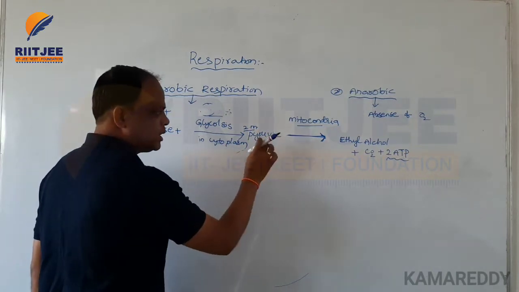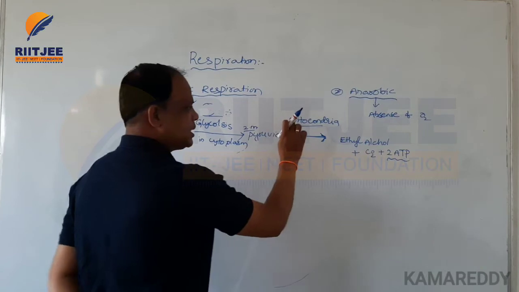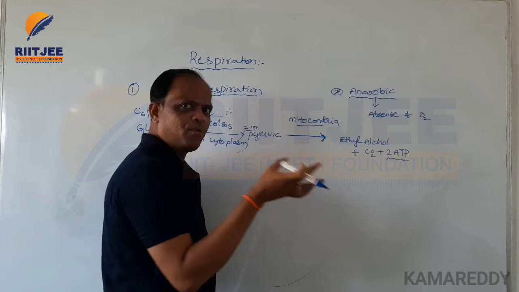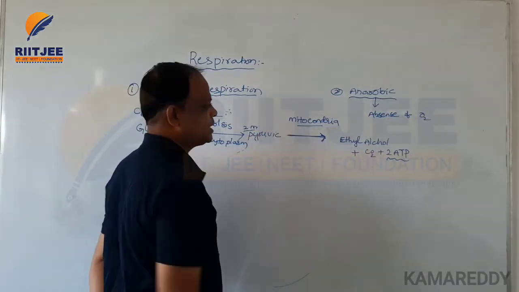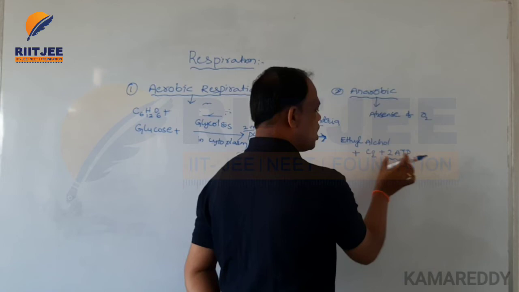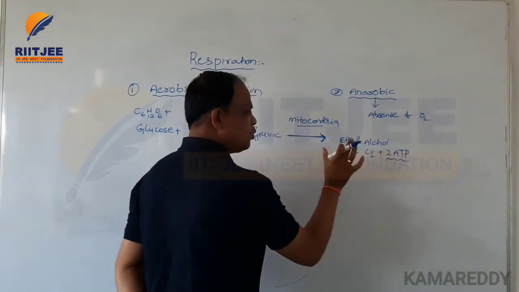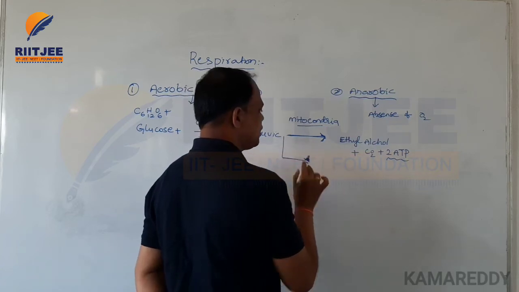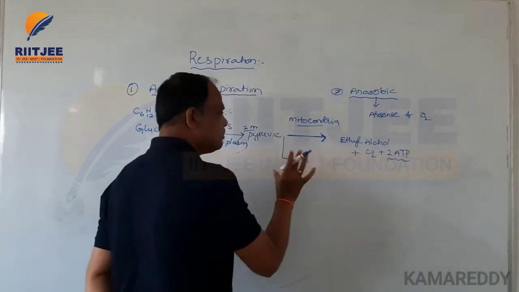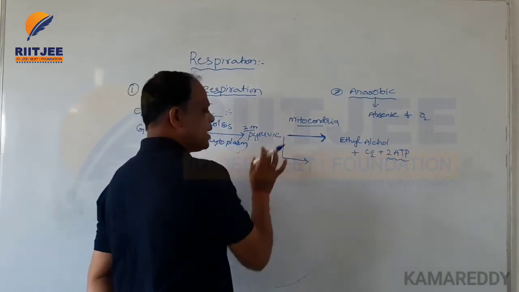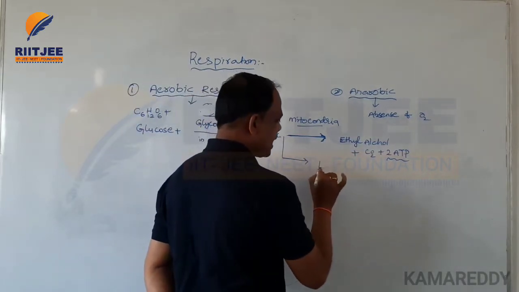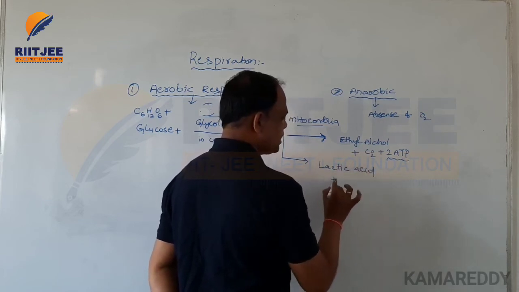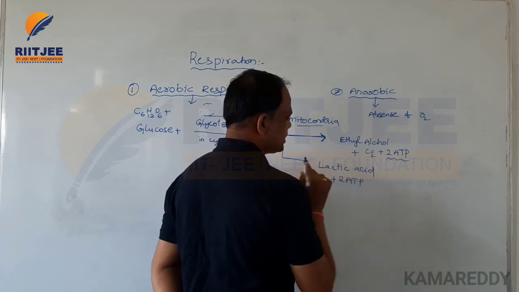Then, in the absence of oxygen, the pyruvic acid is converted into ethyl alcohol, CO2 and 2 ATP. In another type of reaction, the pyruvic acid is involved in fermentation, and lactic acid is formed with a small amount of energy released.